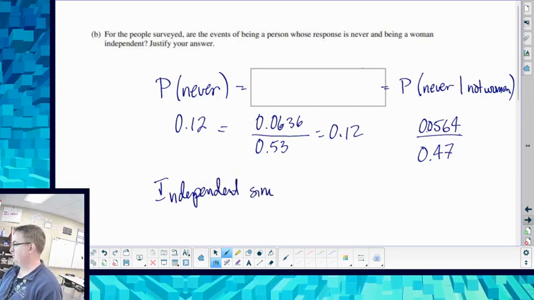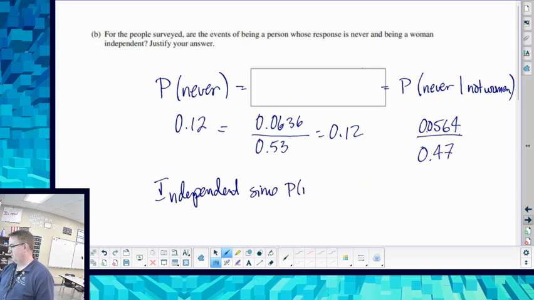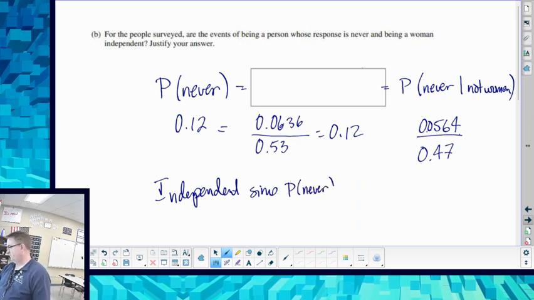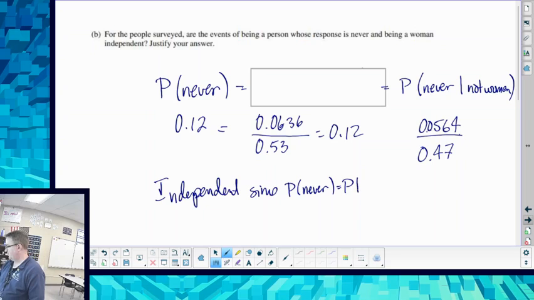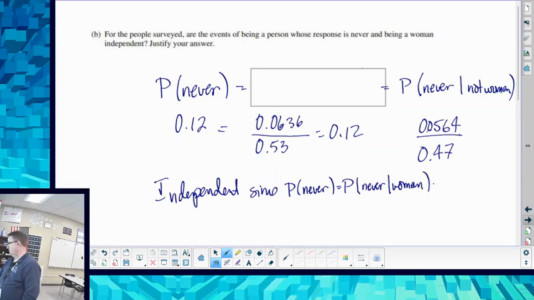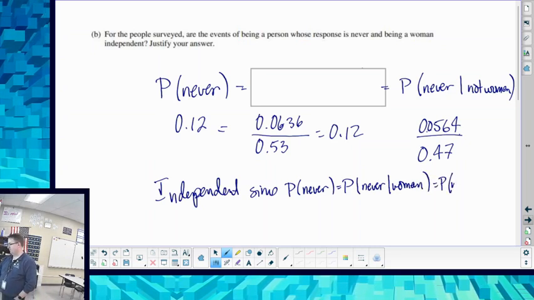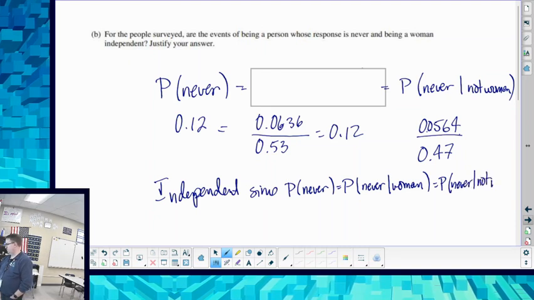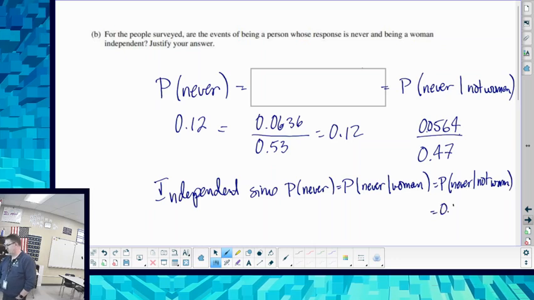since, and then I would just write all of this out. Probability of never equals the probability of never given woman equals the probability of never given not woman. And that's all equal to 12.